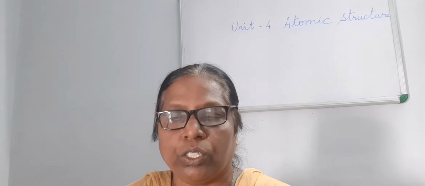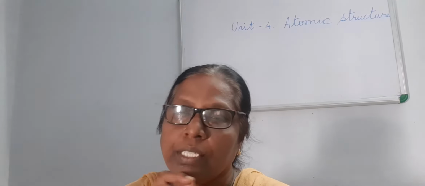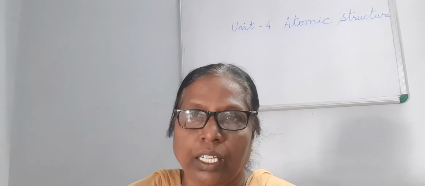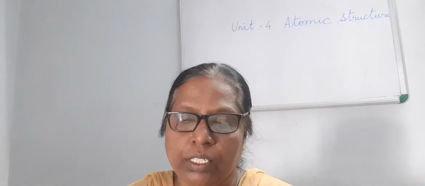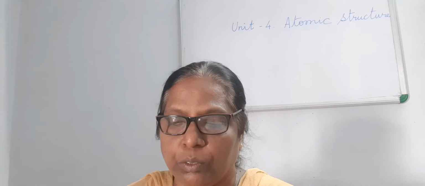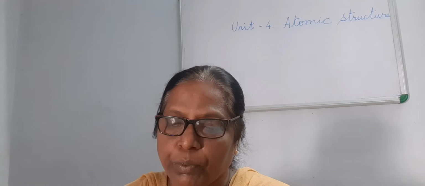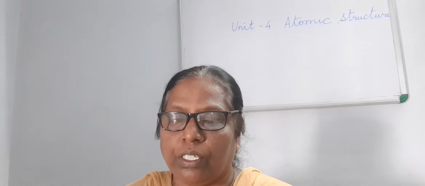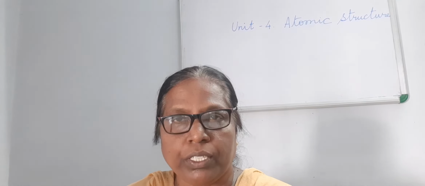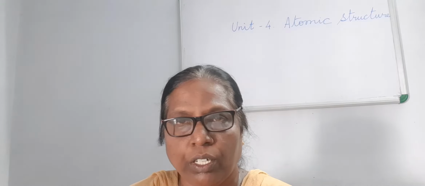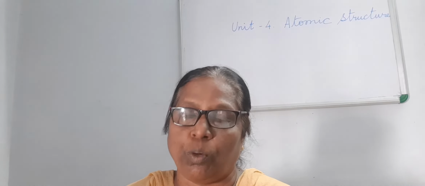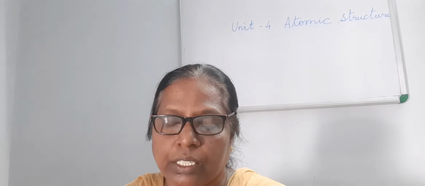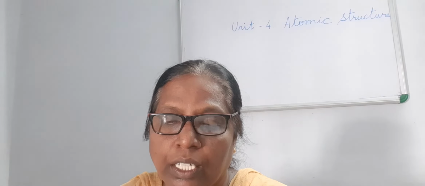Proton is denoted by the letter small p with a positive sign, just as electron is denoted with the letter e with a negative sign. The charge of the proton is equal but opposite to the charge of an electron, equal to 1.6 into 10 raised to the power minus 19 coulomb.